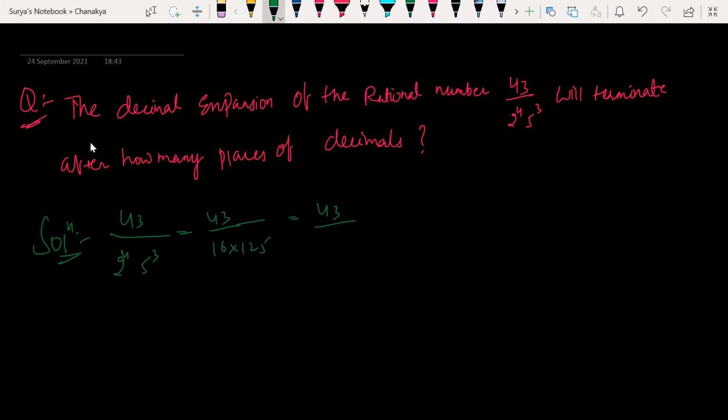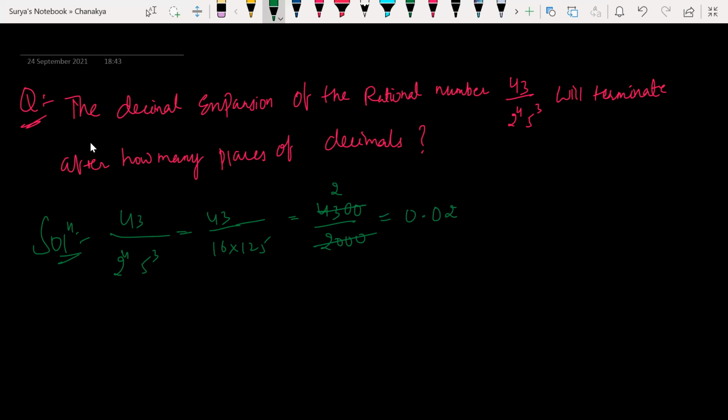Look at this. 43 divided by 16 into 125. How much? 16 times 125 is 2000. So 43 divided by 2000. How much? 0.0215. So 0 point means you will add 0 here. Again 0 here. So 200 ones, 200 twos, 400, 300 you will be left with.